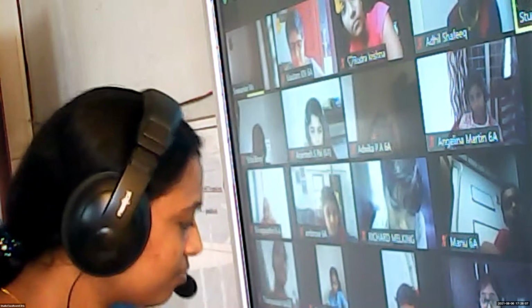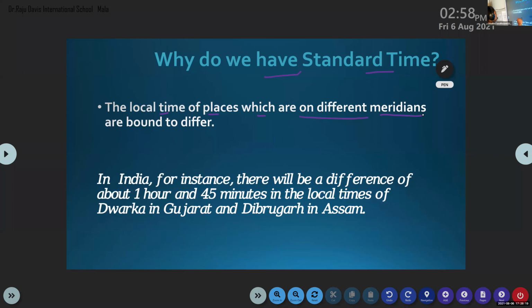Why do we have standard time? The local time of places which are on different meridians is bound to be different. So we know that there is a time gap between each longitude.